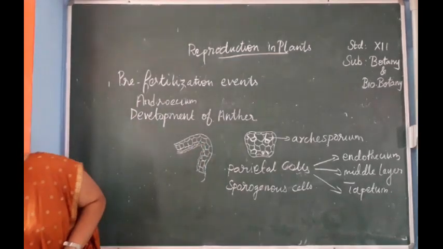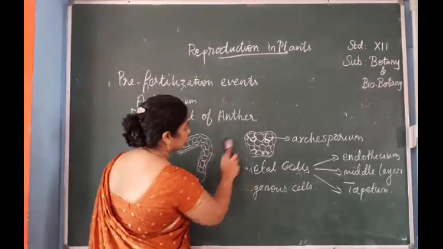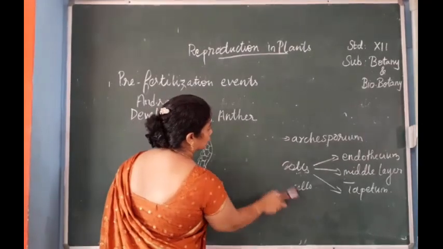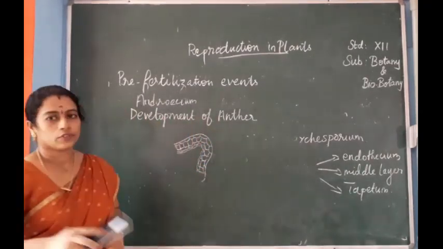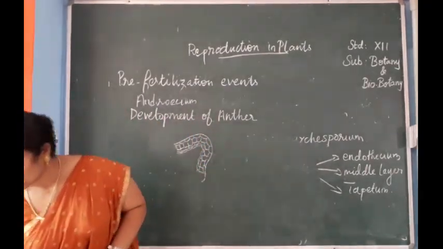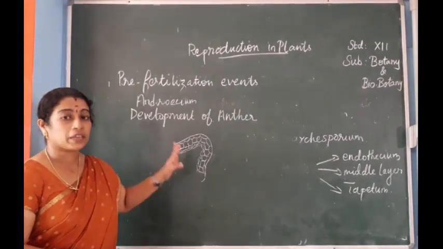So you have understood first how the walls are formed, that is by the division of the parietal cells.